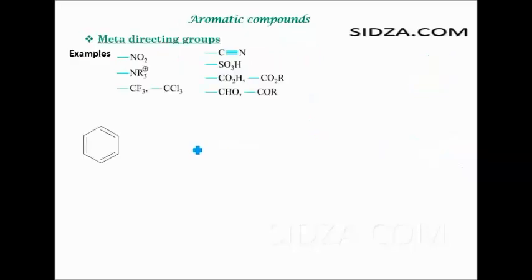Okay, so let's take another example of the meta directing groups. Meta directing groups withdraw electrons from the ring, so they decrease the electron density at the ortho and the para positions. Suppose we talk about the nitro group as well. We have previously taken the aldehyde group as an example. It withdraws electrons from the ring.